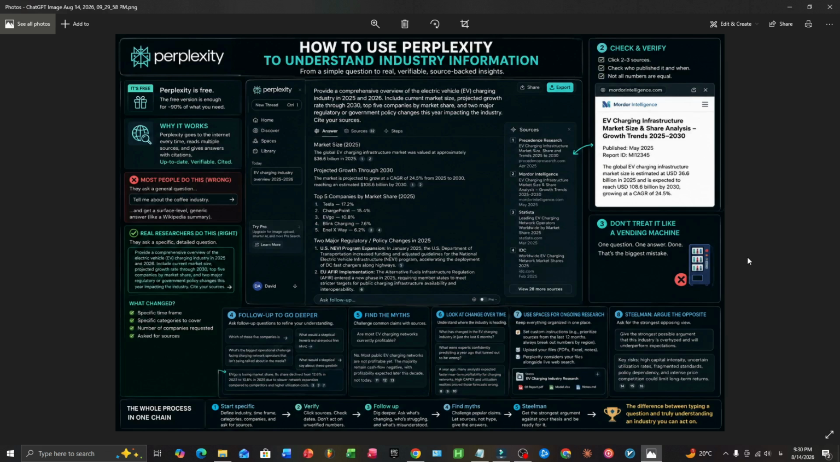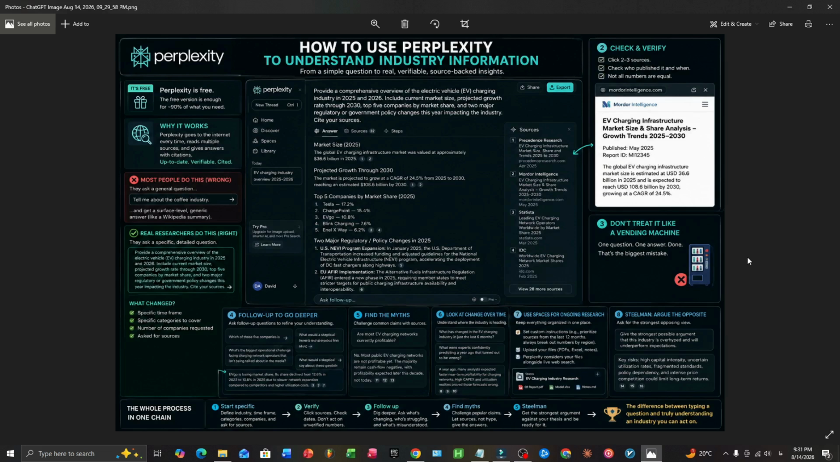Let's go one level deeper. Because market size and competitors are just the surface. The real value in industry research is understanding direction, where things are headed, not just where they are. For this, change your prompt style again. Instead of asking for facts, ask for change over time. What has shifted in the EV charging industry in just the last 6 months? What were people confidently predicting a year ago that turned out to be wrong?